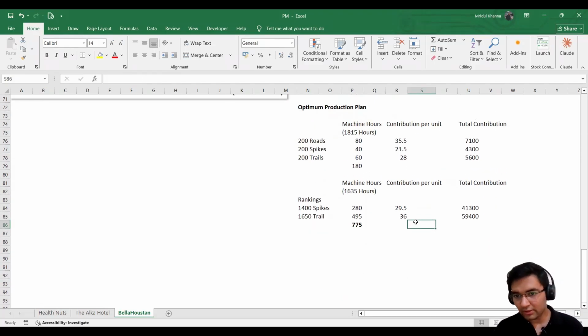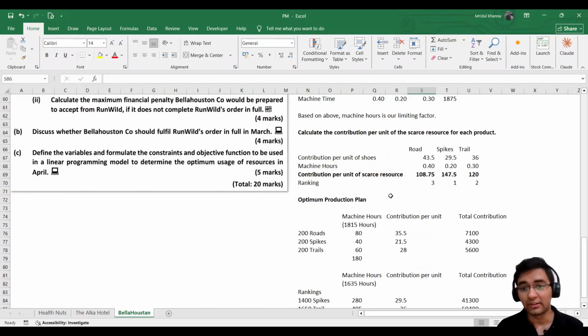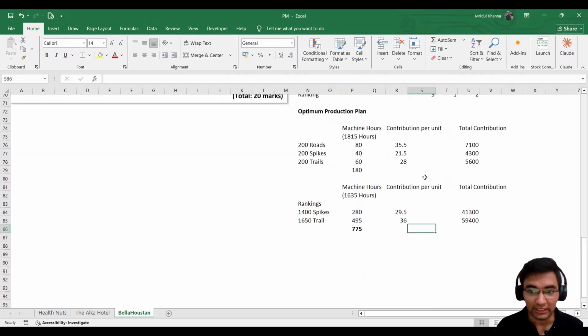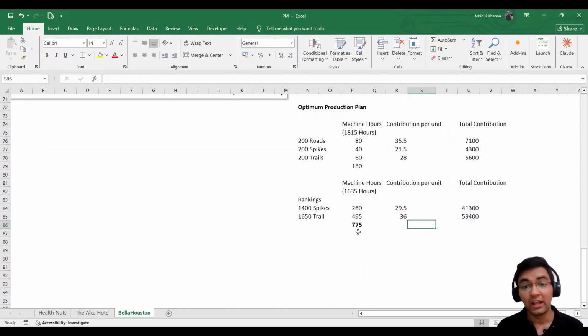Okay, so we were calculating the total contribution for our general orders. We have already calculated it for the spikes and trail. Now, since the ranking for road shoes was 3, we will be calculating it at last. Now we need to check how many machine hours are left with us, based on which we will calculate how many road shoes we can produce.